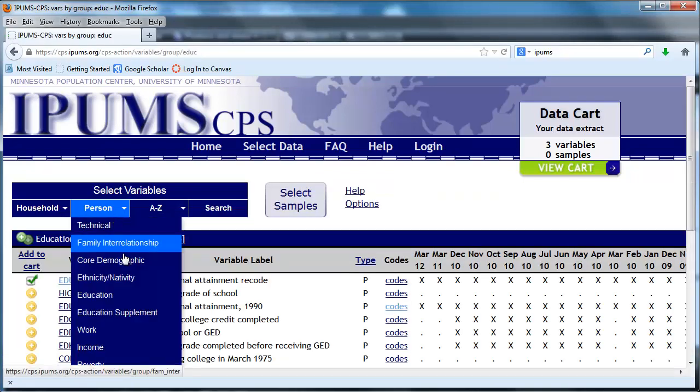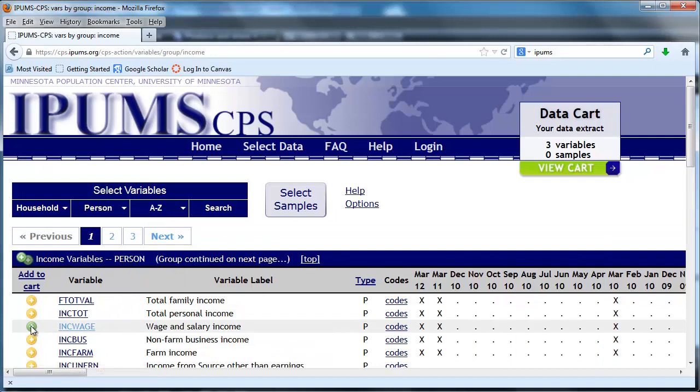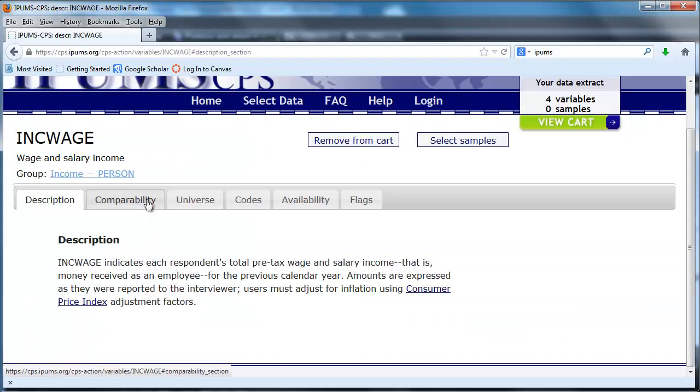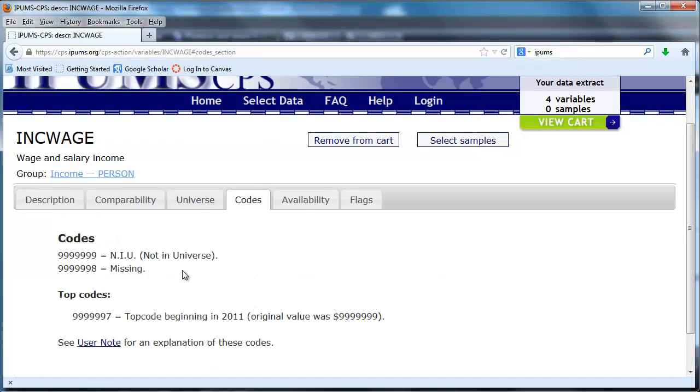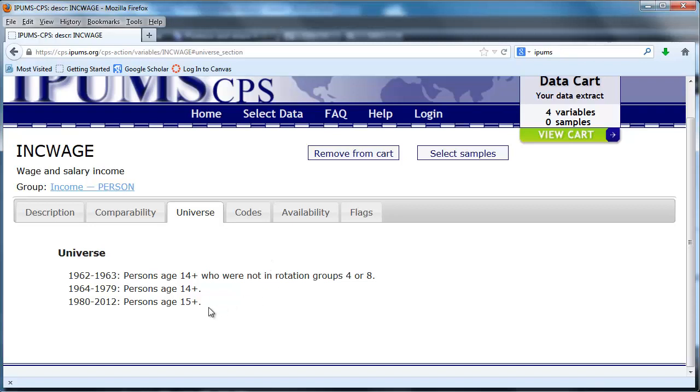Okay, we've got education. Let's go to the income section, and we're going to gather information on wage and salary income. Once again, we can learn about this variable. This stuff is done in terms of dollars. There's some top code information. So, for example, we don't know if you make more than $9,999,997, that's top coded. And it should be noted that there's some codes for people who are not in the universe and for missing data. The universe, I skipped over that, is people ages 15 plus. So that's income.